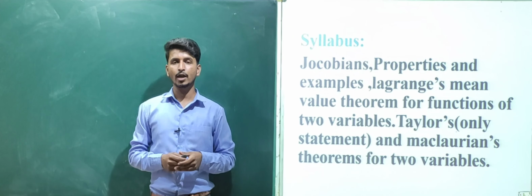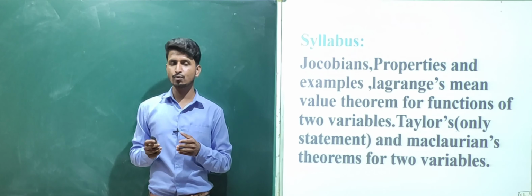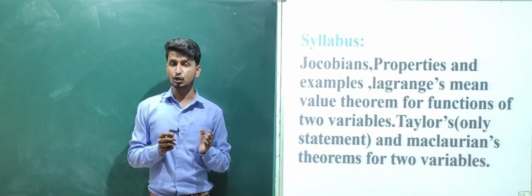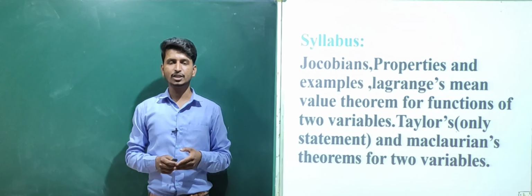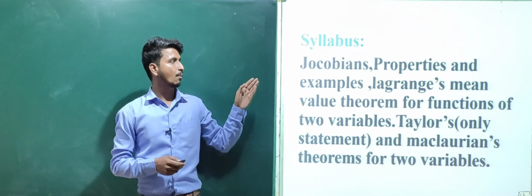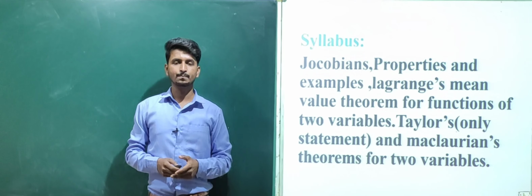Here what do you mean by Jacobians? Jacobian is a matrix of partial derivatives of vector function. Next, you will be studying about the properties on Jacobians and some examples on Jacobians.